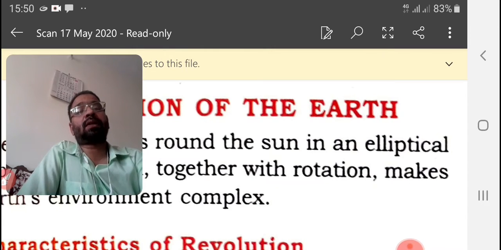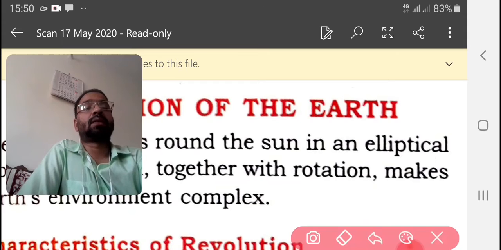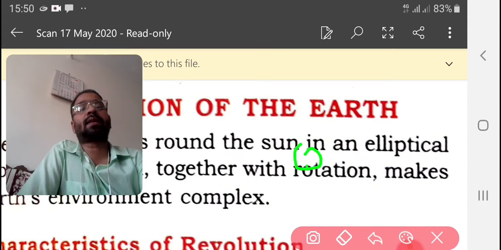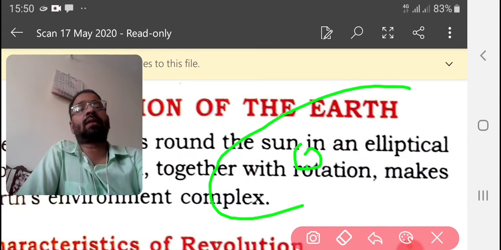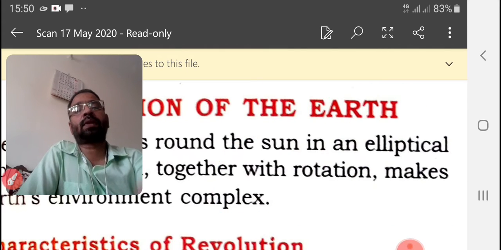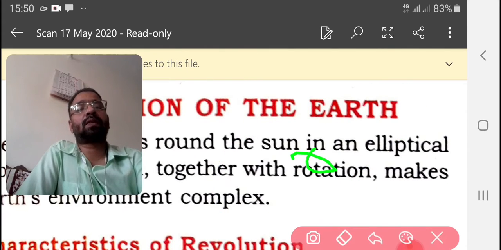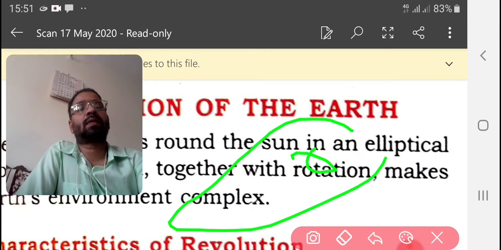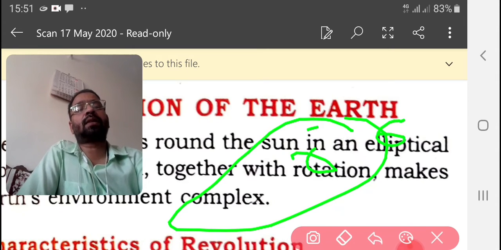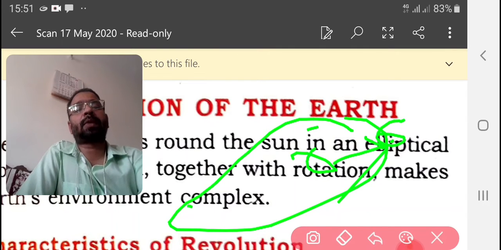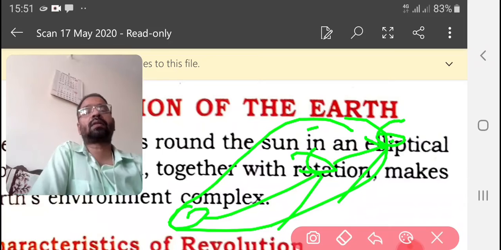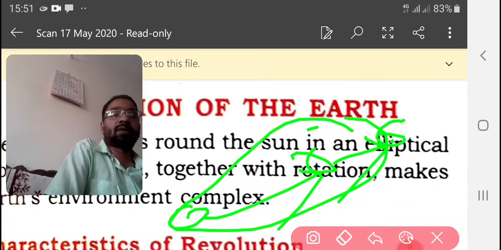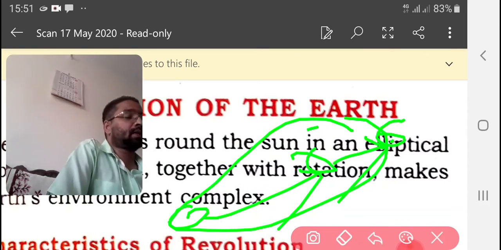Now, when the earth is closer to the sun, that is another matter. Here is the sun and here is the earth. When the earth comes here, it will be near the sun. Sometimes it will be far away from the sun. These are two positions. It is not exactly the same distance on both sides. Closer to the sun, the gravitational pull makes the earth move faster.